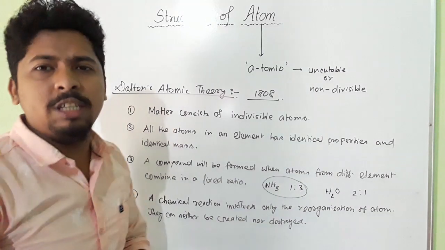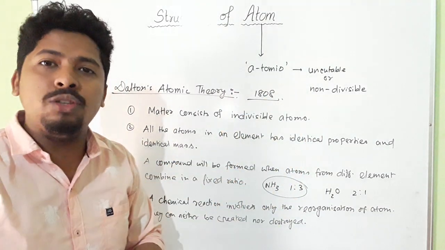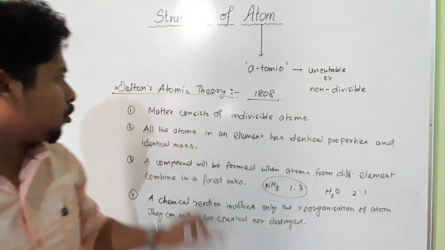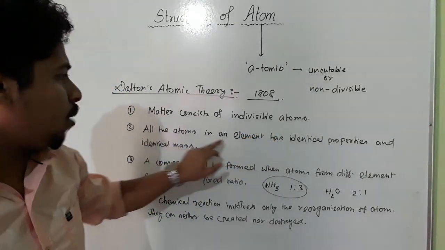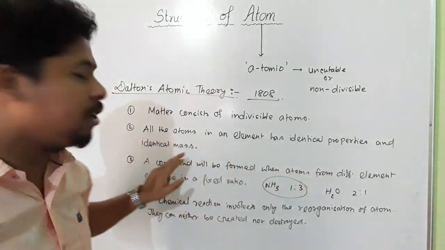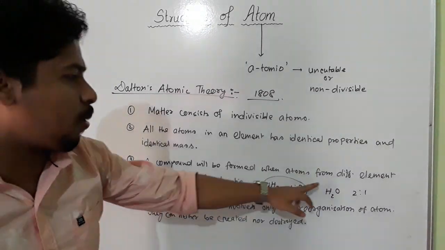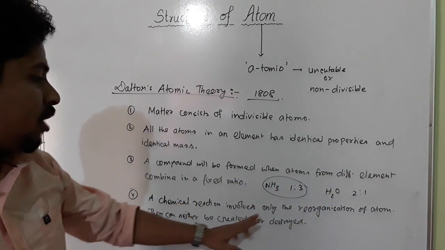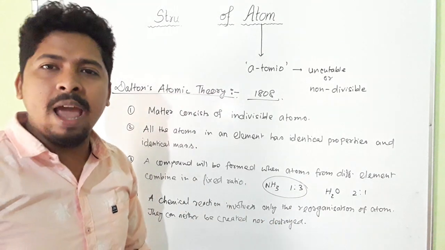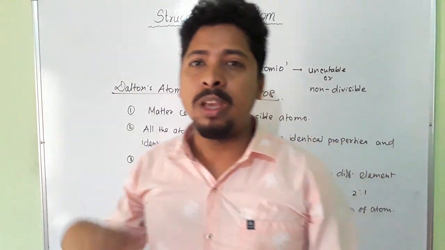So these are some important postulates that were given by John Dalton. The first one is matter consists of indivisible atoms. Number 2, all the atoms in an element have identical properties and identical mass. Number 3, a compound will be formed when atoms from different elements combine in a fixed ratio. And the fourth one is a chemical reaction involves only the reorganization of atoms, and they can neither be created nor destroyed. So these are the postulates that were given by John Dalton.